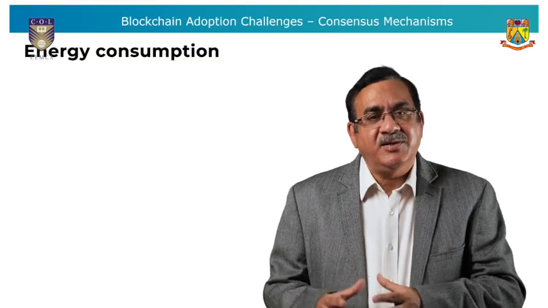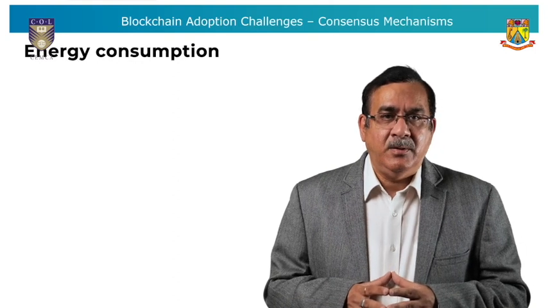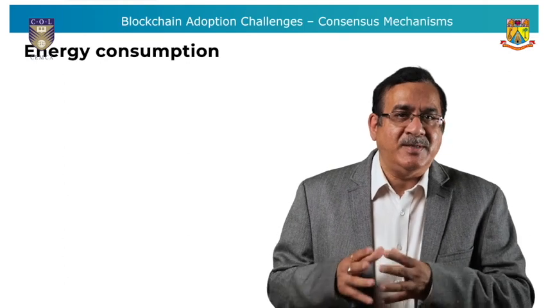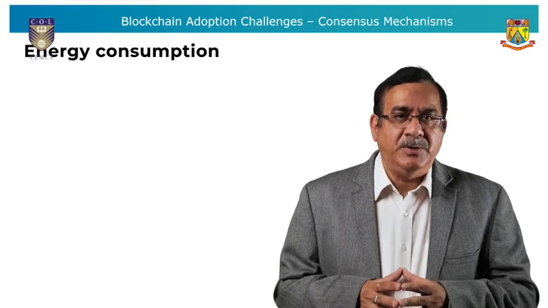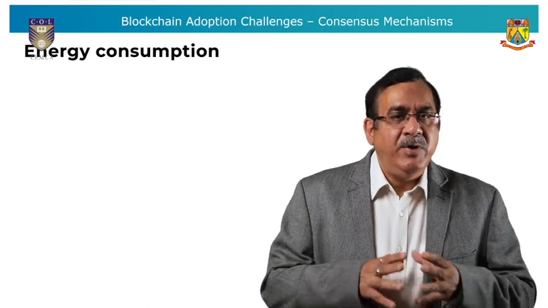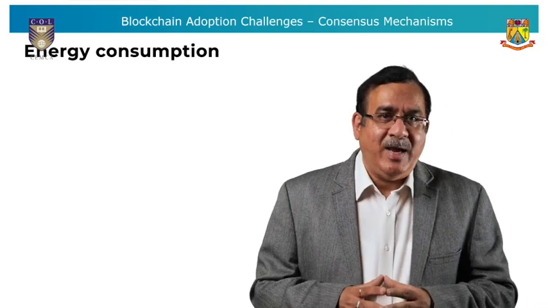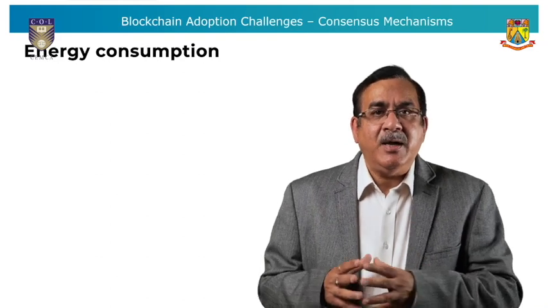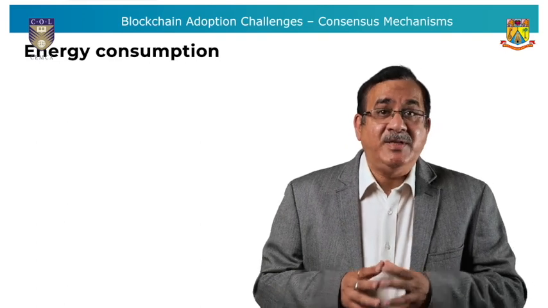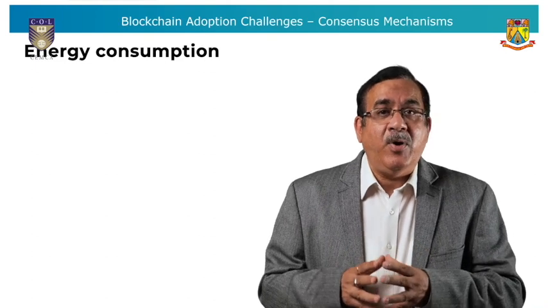Energy consumption, the 6th challenge, concerns the energy consumption of decentralized networks. Although there are a variety of consensus mechanisms, the proof of work consensus mechanism is still most used. POW requires solving complicated puzzles, which uses vast amounts of energy. It is estimated that the POW consensus mechanism in the Bitcoin blockchain currently consumes 66.7 terawatt hours per year, which is comparable to the total energy consumption of the Czech Republic, a country of 10.6 million people.